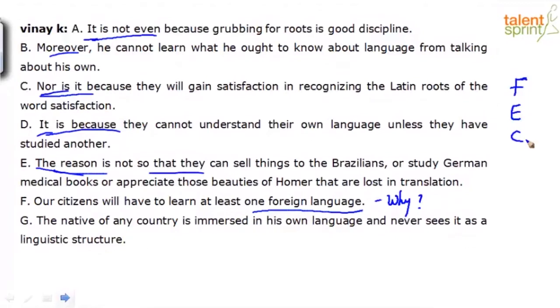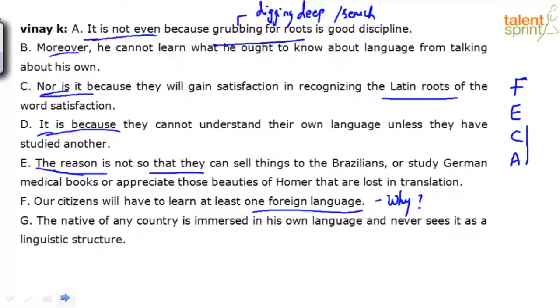Then you guys are on track. FEC is the right sequence, not FED even. I've underlined specific key phrases for you. "The reason is not so that blah blah blah." You forgot one thing, no. See, "the reason is not so that blah blah blah, nor is it because they will get blah blah blah. It is not even because of..." you can easily say C and A have to be connected. There is another clue word: "grubbing of roots." Grubbing means digging deep, trying to figure out, an extensive search, but obviously not in a very methodical way, right? So FEC, it is not even that.